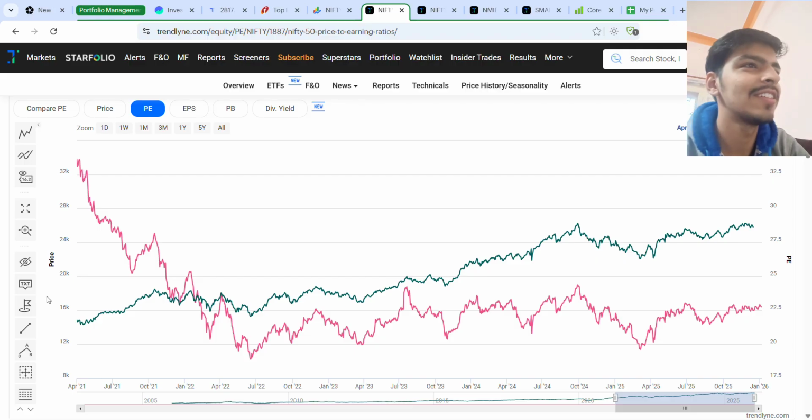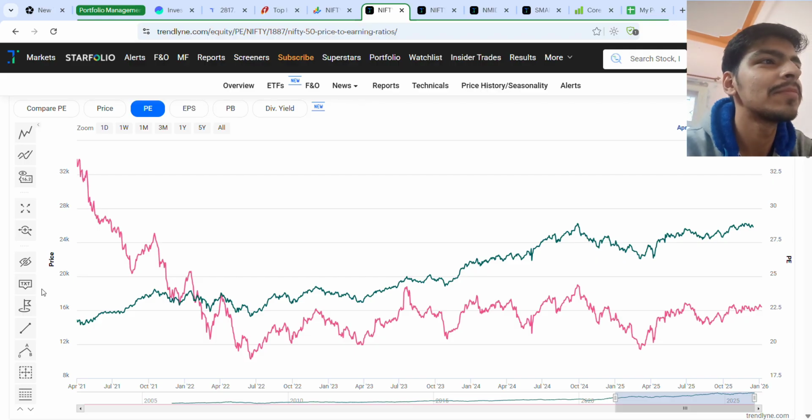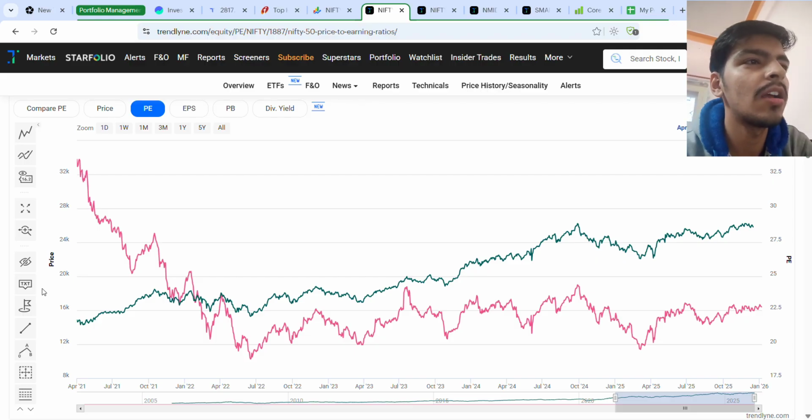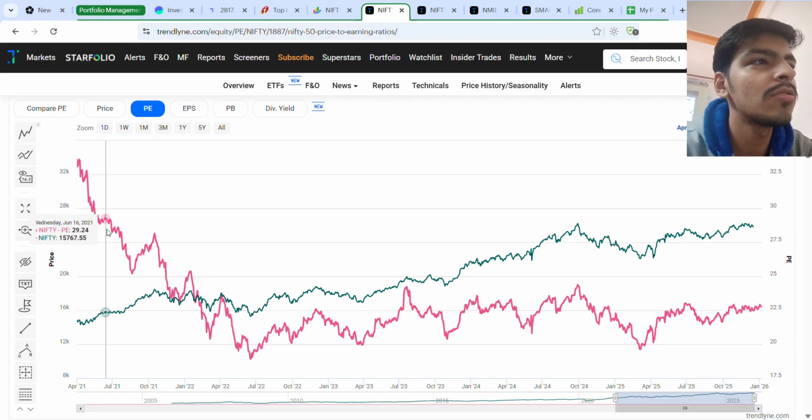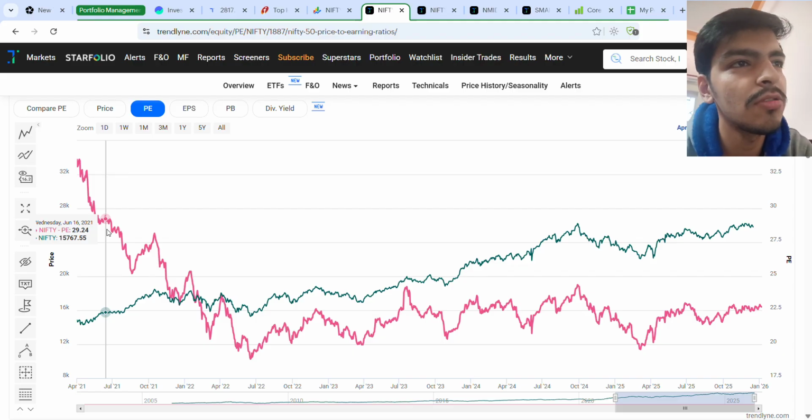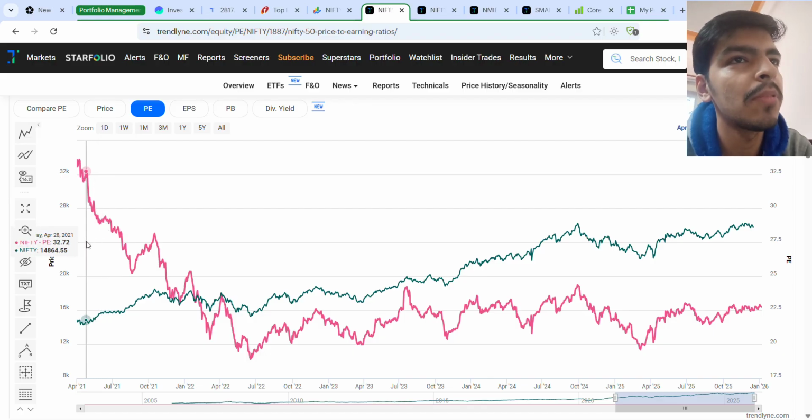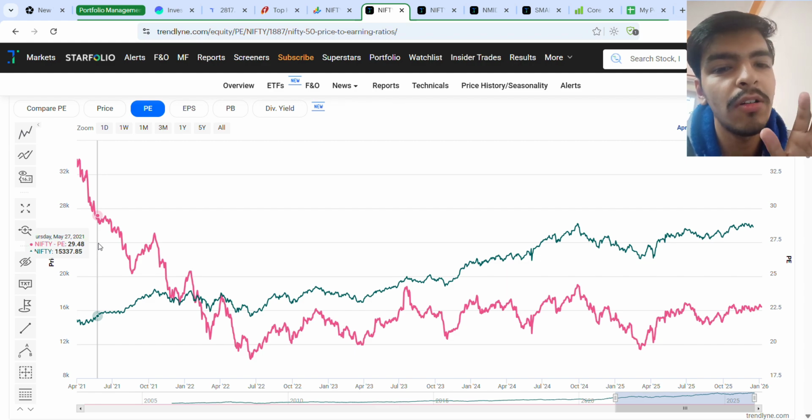Let's see that. Here you can see the chart of Nifty 50. The pink line shows the Nifty 50 PE ratio and the green line shows the Nifty 50 price, that is, the index price that was trading at that time. The data starts from April 1, 2021 and runs till the recording of this video, that's January 8, 2026.